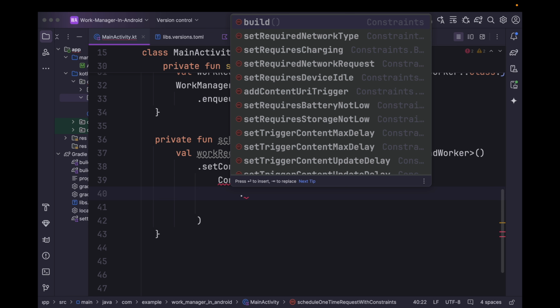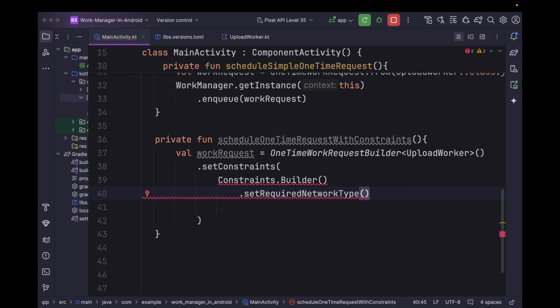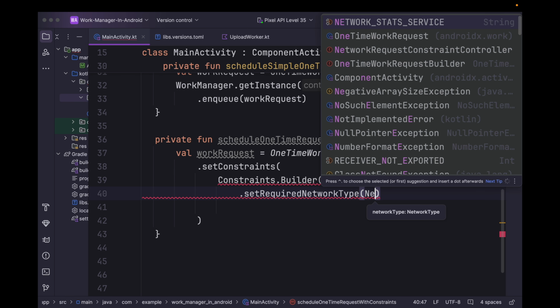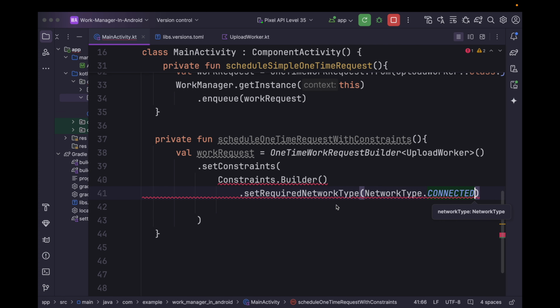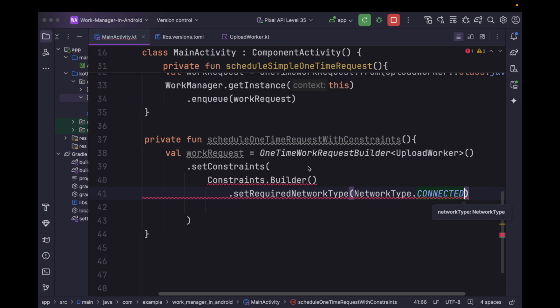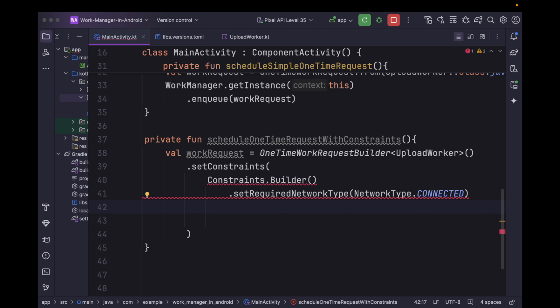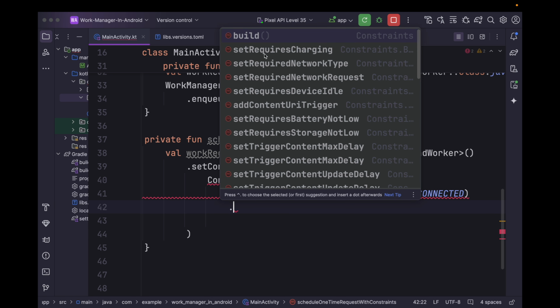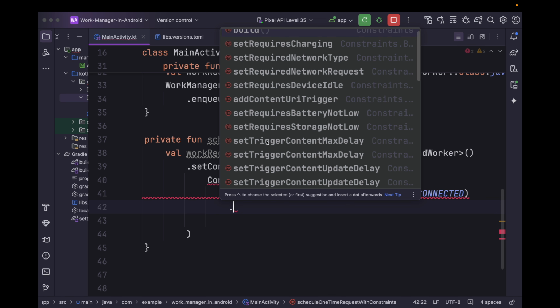Now we can specify the network required type. So we can say network type dot connected if you want to make sure that this work will get executed only when network is connected. We can also specify other constraints like say using set required charging. We can specify whether or not device needs to be in charging mode while executing this task and all these other constraints.